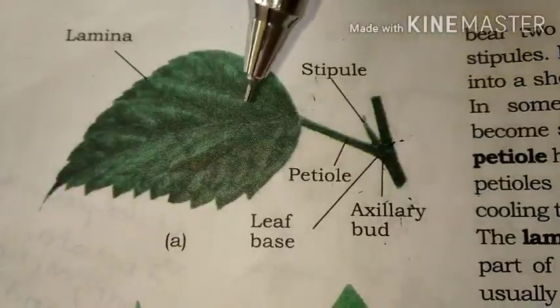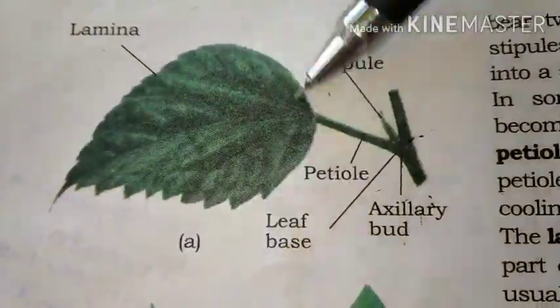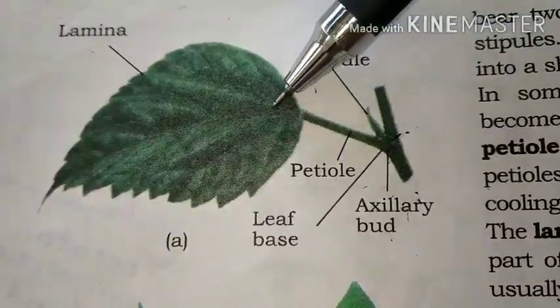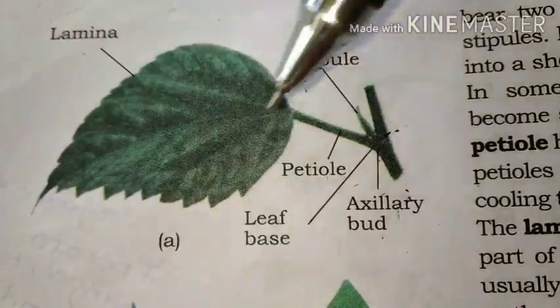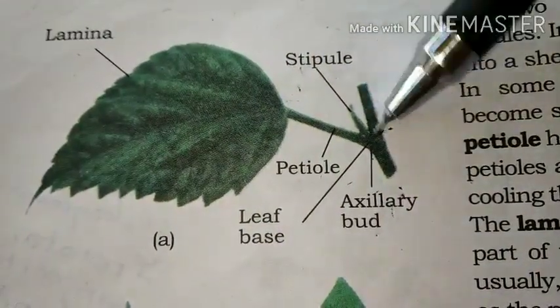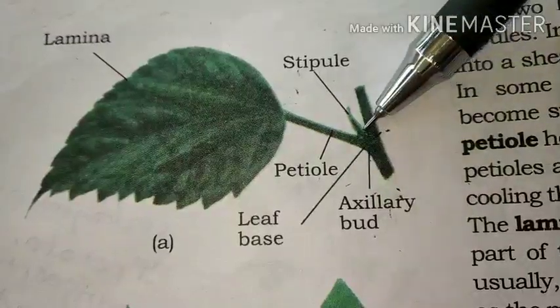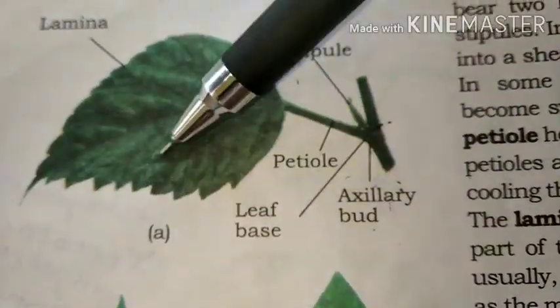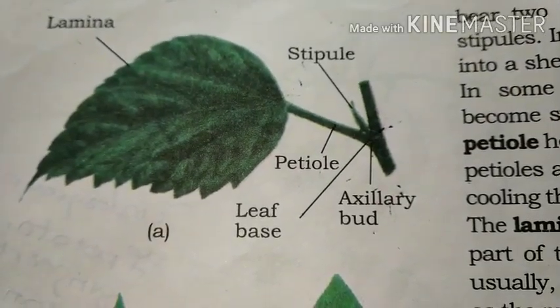This is the picture of a leaf, guys. Have a look here. The lamina, which is all this part, is where the veins are present, and from these the veinlets are arranged like this. And this is the stipule part. It is the stipule, and this part is said to be the petiole. This is the axillary bud, and this is said to be the leaf base. So guys, this is the picture of the leaf.